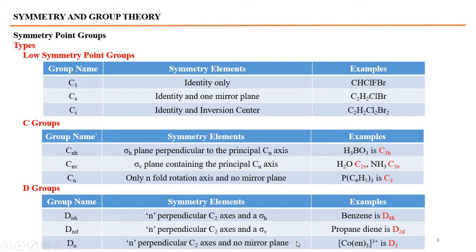If n perpendicular C2 axes are there and there is no mirror plane, the molecule belongs to Dn. For example, [Co(en)3]3+, with ethylenediamine, belongs to the D3 point group.